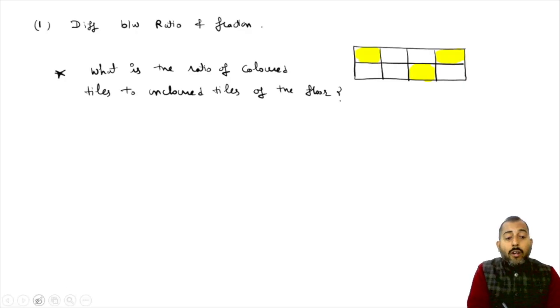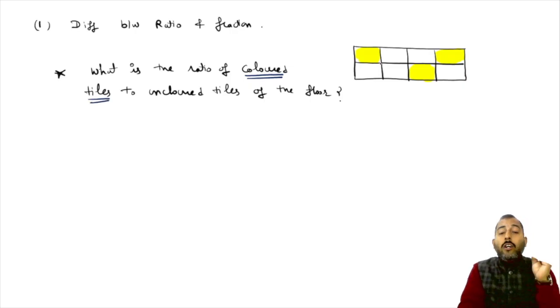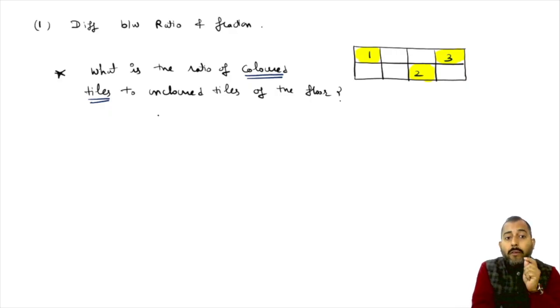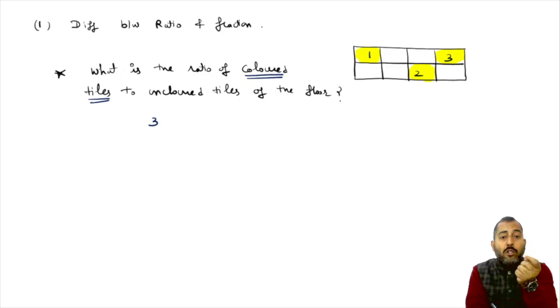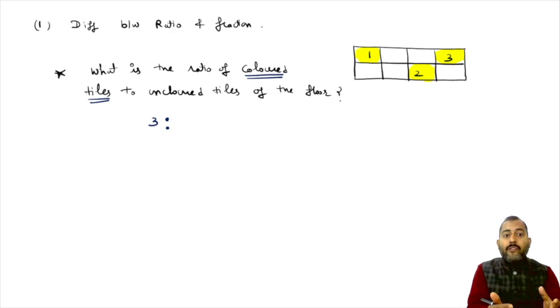Now see, the examiner has written colored tiles first. So you will count the number of colored tiles. 1, 2, 3. So 3 tiles are colored. You will write the number corresponding to colored tiles first, and then this symbol of ratio. This colon kind of symbol is the symbol of ratio.